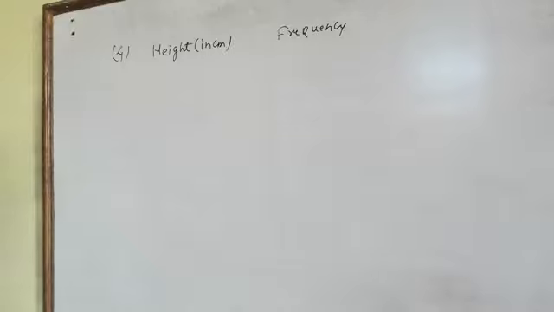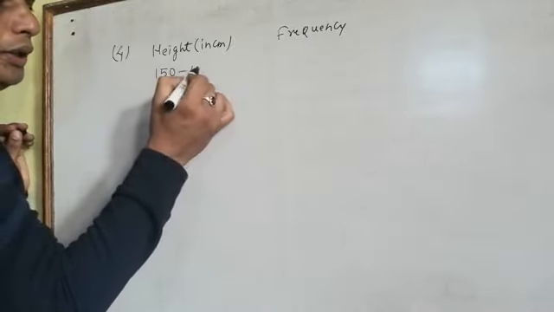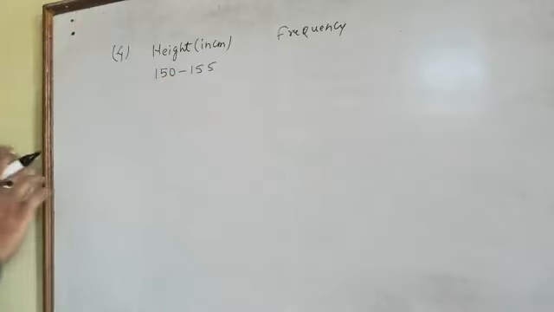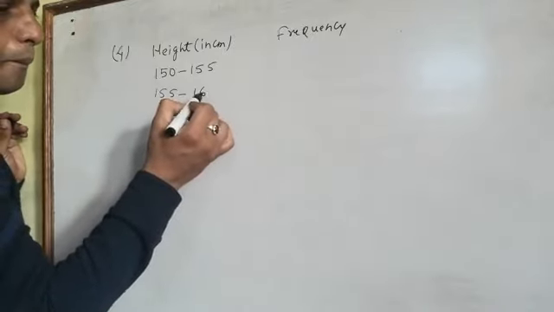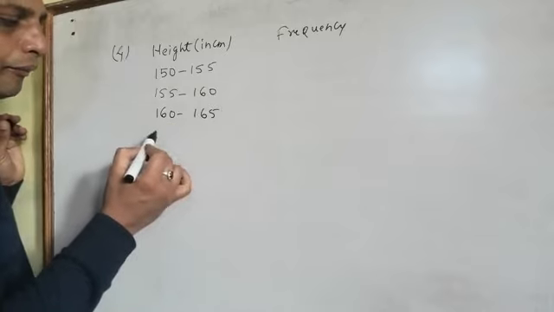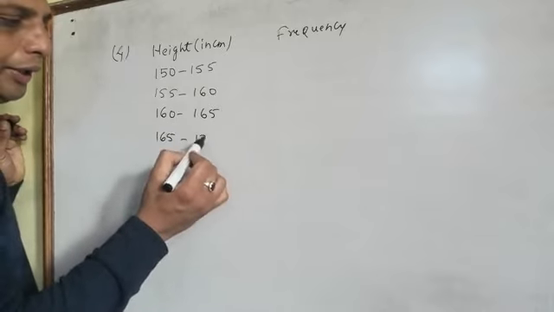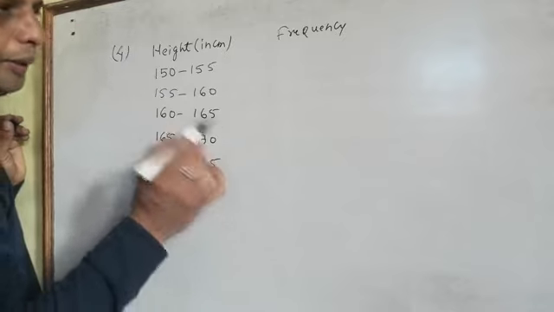Height in centimeter, frequency. So this will be 150, because 150 is the lowest number we are getting in that table. 150 to 155, 155 to 160, 160 to 165, 165 to 170, 170 to 175.